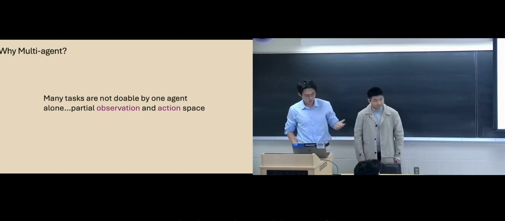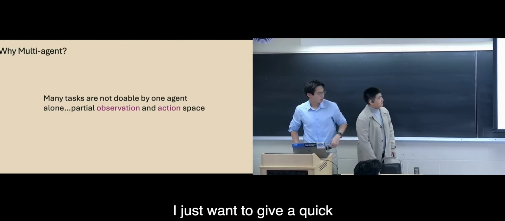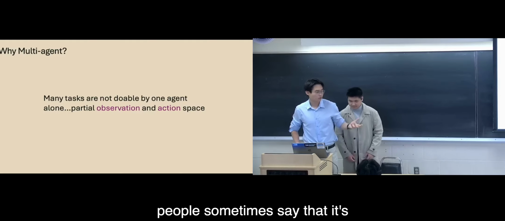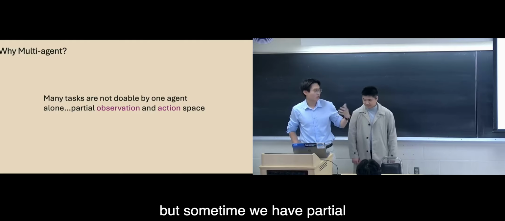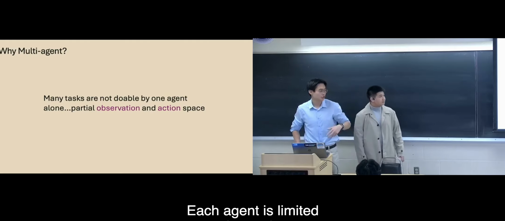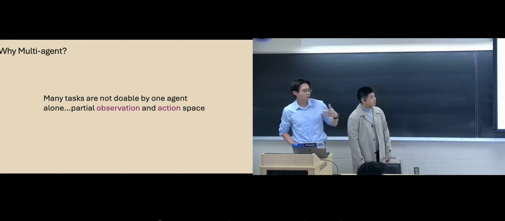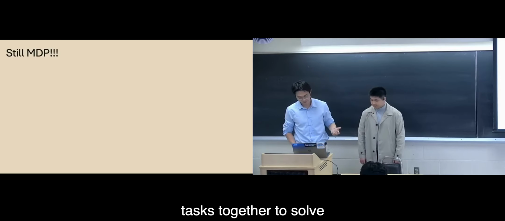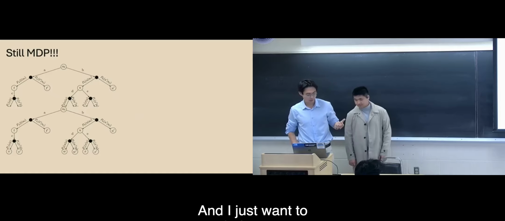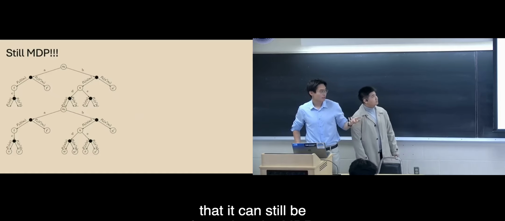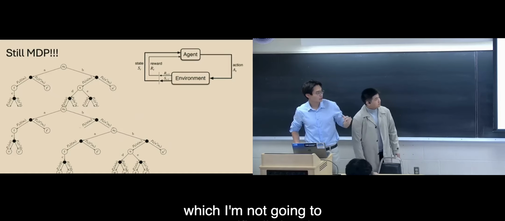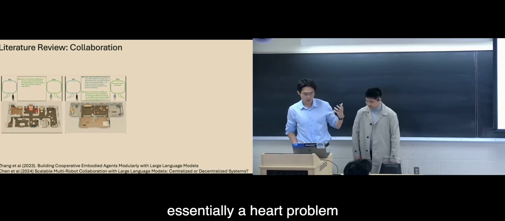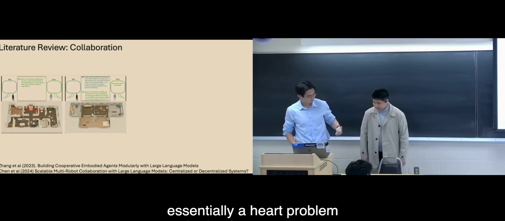So, why multi-agent? People sometimes say, why use more agents when you can use one? But sometimes we have partial observation and partial action. Each agent is limited to themselves, so we need more agents to do tasks together to solve some complicated tasks. And I just want to remind everyone that it can still be framed as an MVP, which I'm not going to go into specifically, but it's essentially a hard problem that we need to solve.